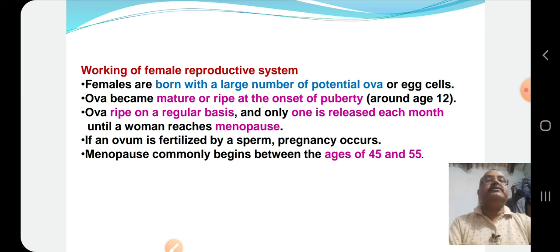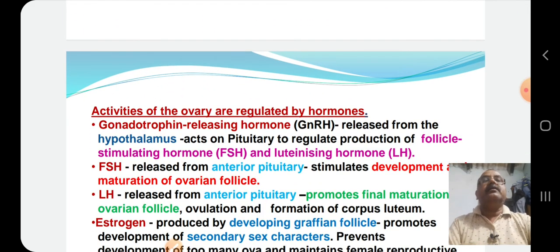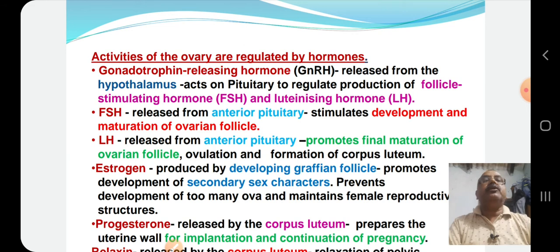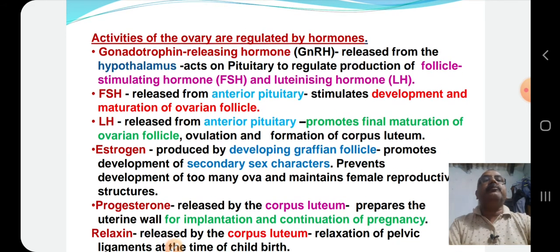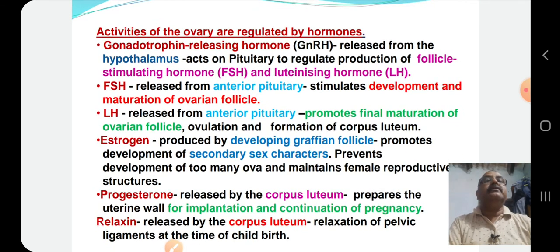Menopause commonly begins between the ages of 45 and 55. During this period, the female is unable to reproduce and the egg production process stops. Let us go to other activities of the ovary. Activities of the ovary are regulated mainly by hormones. Some of the hormones are gonadotropin releasing hormone. This hormone is released from the hypothalamus.